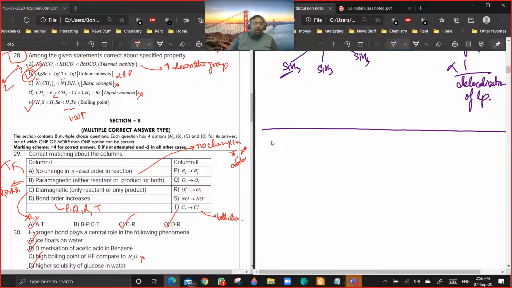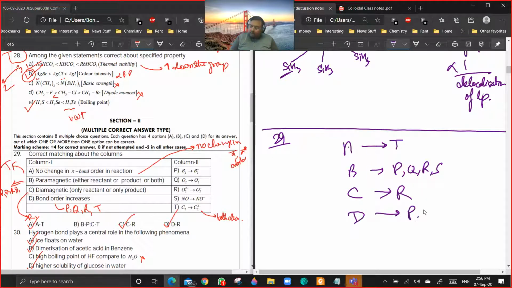So I have given all the possible options. Okay, for 29, A will be T. B will be PQRS. C will be R, and D will be PQRT. So if you have any doubts in any of these, we can discuss it. Yeah, I can discuss option A.